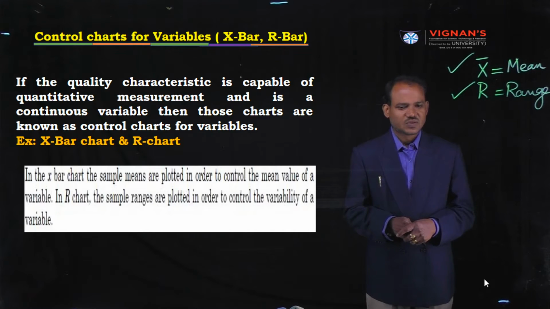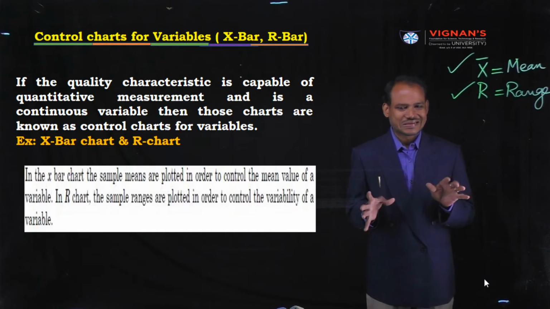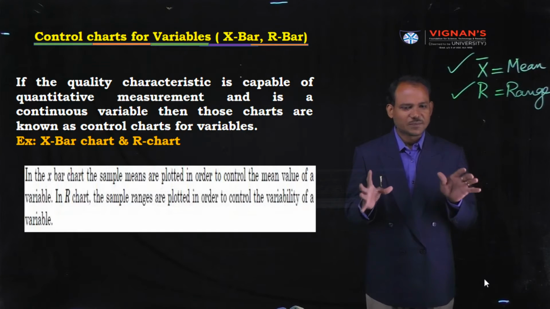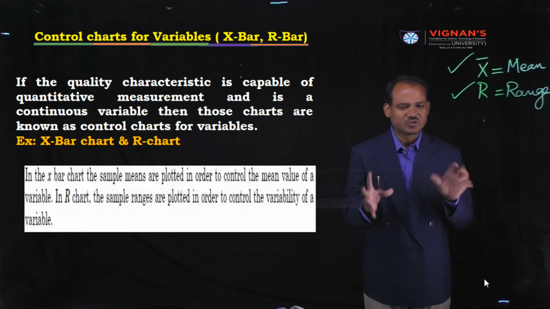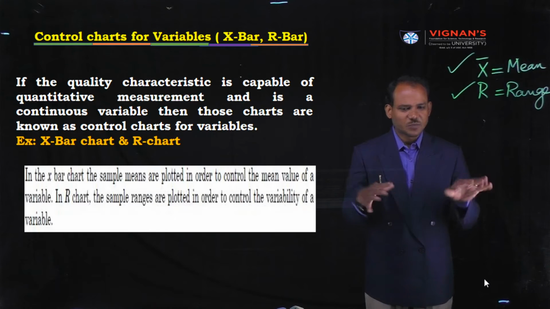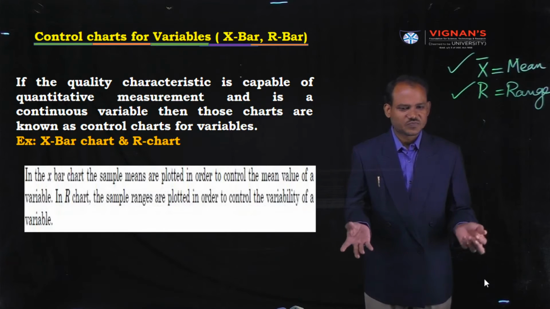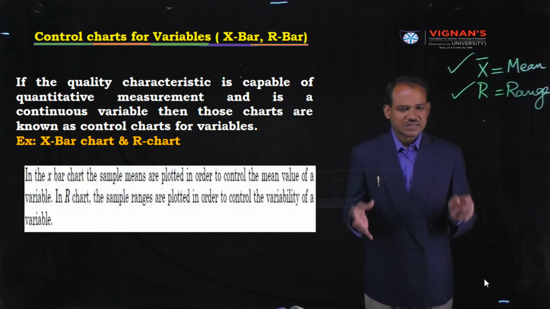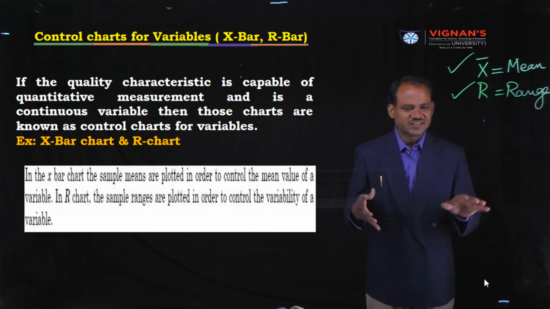In this situation, the appropriate charts are known as variable charts. From one part to the other part, their quality characteristics may be varying.